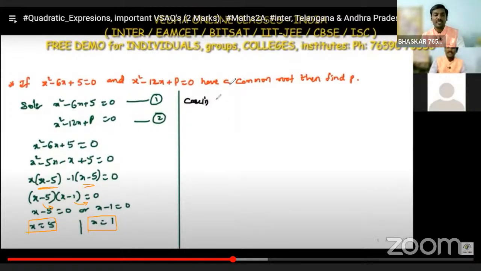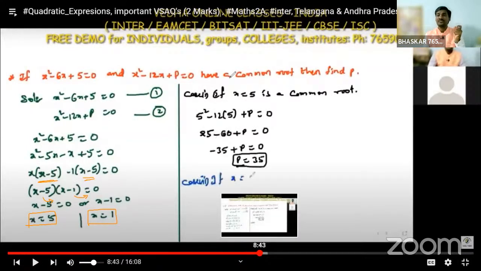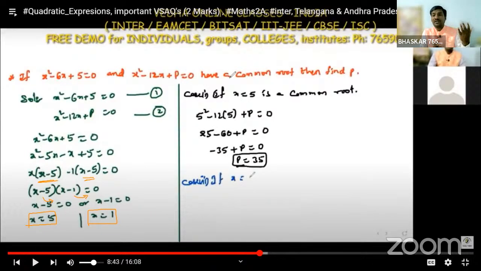After getting the x values, we don't know whether x is equal to 5 is a common root or x is equal to 1 may be the common root. These two are the roots of the first equation. Maybe x is equal to 5 is the common root or x is equal to 1. We don't know exactly. That's why we have to take case 1 and case 2. Just assume that x is equal to 5 is a common root.